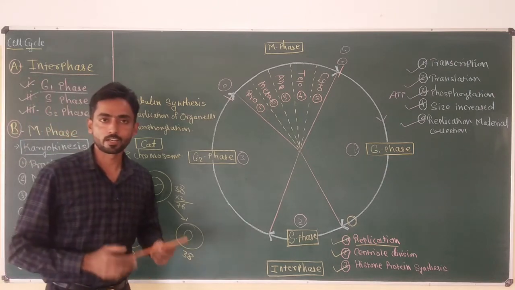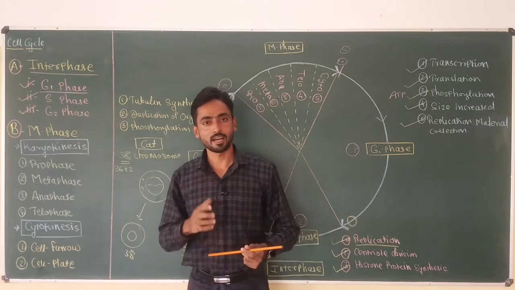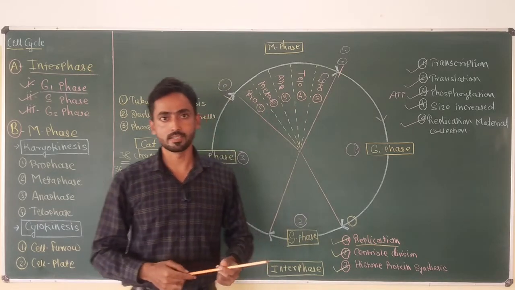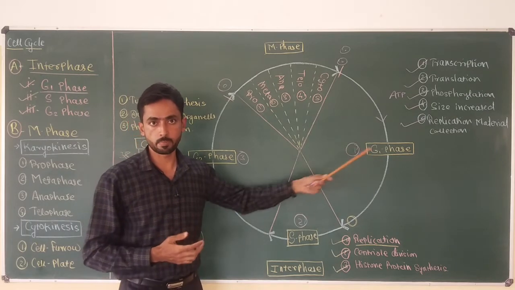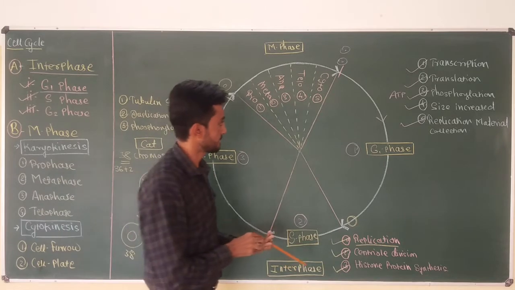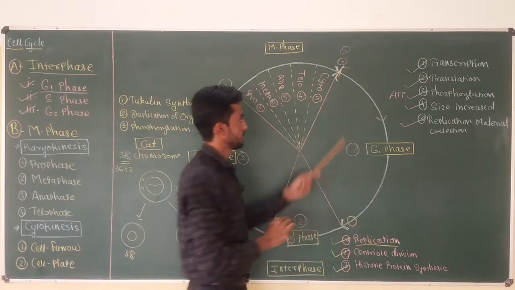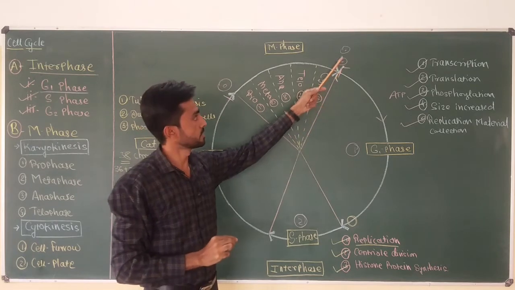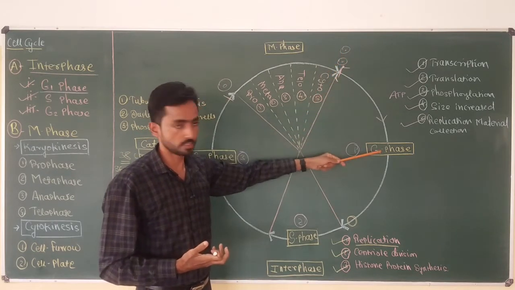Hello friends, I have started a video series on the topic cell cycle. In my last two videos, I discussed in detail the first interphase subphases, that is G1 phase and S phase. So we know that the cell cycle, or the interphase, starts at this point after the division of the cell, and every divided cell, or every daughter cell, enters into the G1 phase.